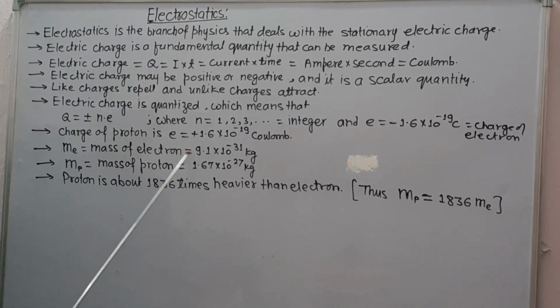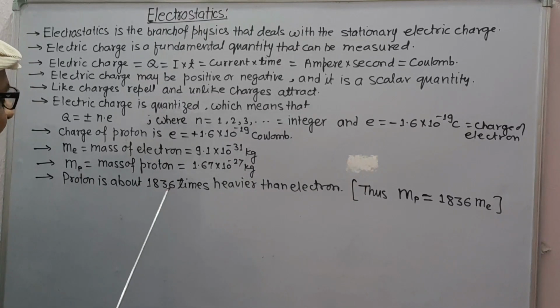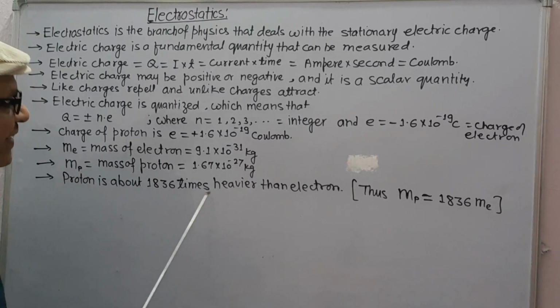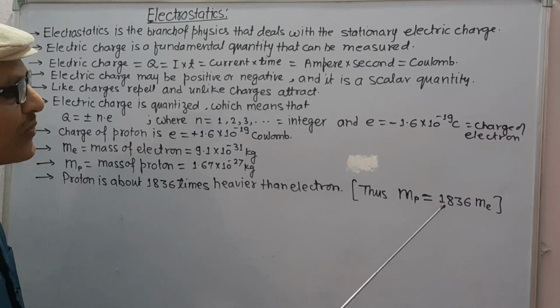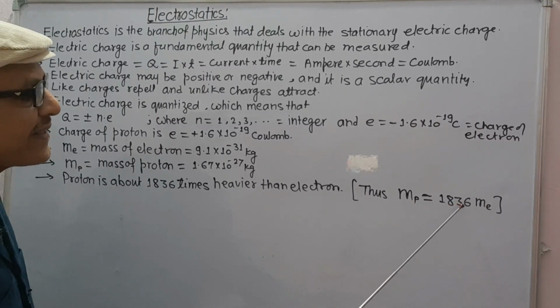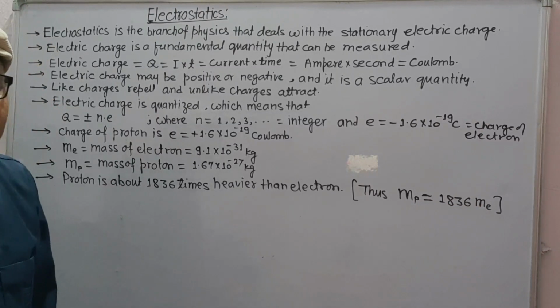Mass of electron is 9.1 into 10 to the power minus 31 kg, and the mass of proton is 1.67 into 10 to the power minus 27 kg. Thus, the mass of proton is 1836 times the mass of electron. That is, mass of proton is equal to 1836 into mass of electron.